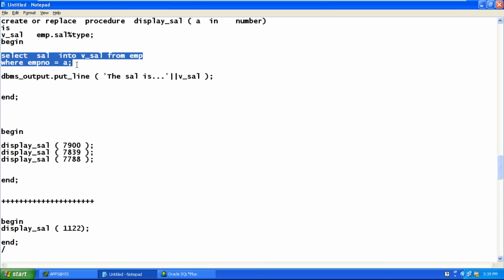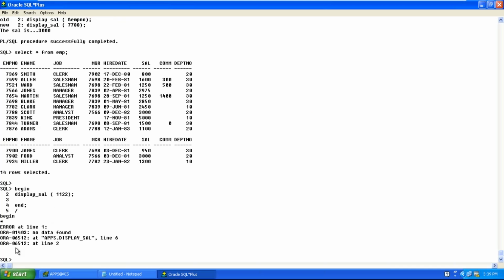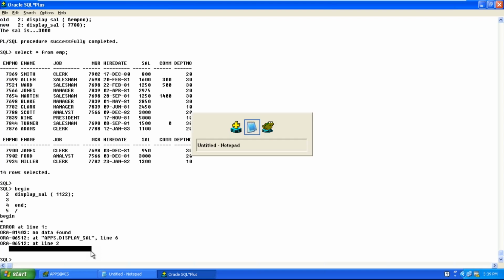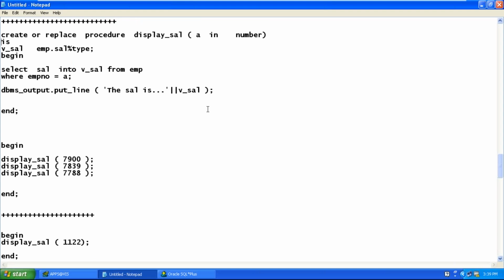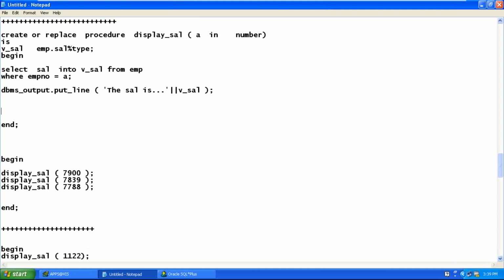When an exception is raised, it is our responsibility as a developer to give a meaningful message saying that the employee number is invalid. It is our responsibility to give meaningful messages to the end user, isn't it? Yeah, correct. So how can we give a meaningful message to the end user? By handling the exception. How can we handle the exception? By writing an exception section. Can we use exceptions in procedures? Yes, we can do it. All the concepts can be used in procedures.